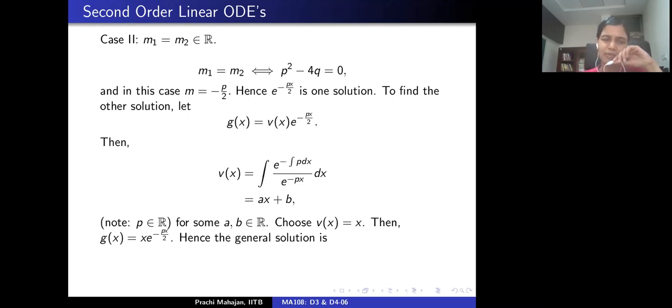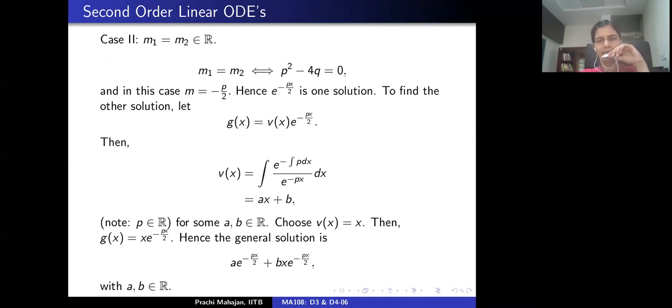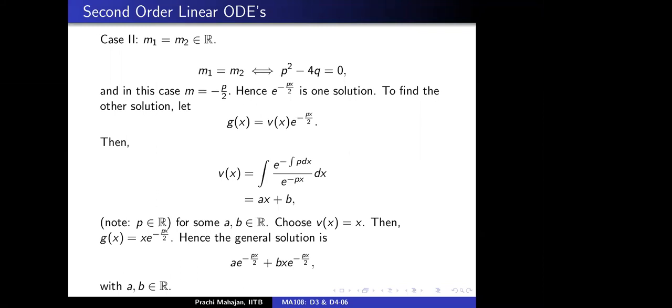Please plug that in, and one should check that exponential minus Px by 2 times x is indeed a solution. And this is certainly linearly independent of the given solution exponential minus Px by 2. Hence the general solution will be obtained as a linear combination of these two, and we are quite done in this case as well. Correct? Is that okay? Yes, ma'am.